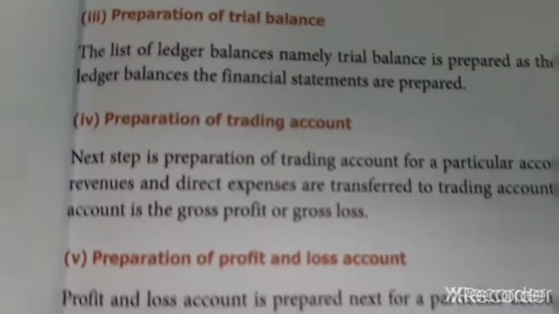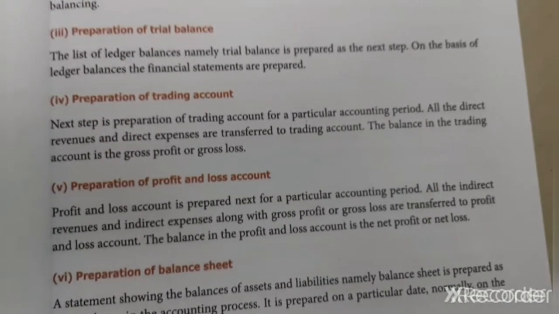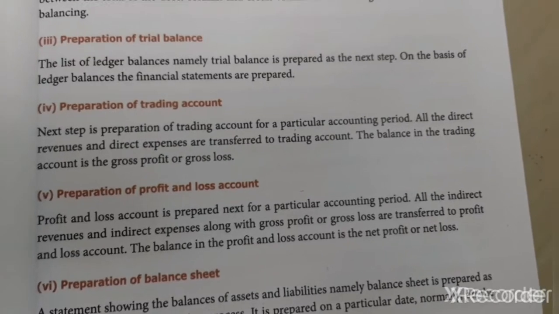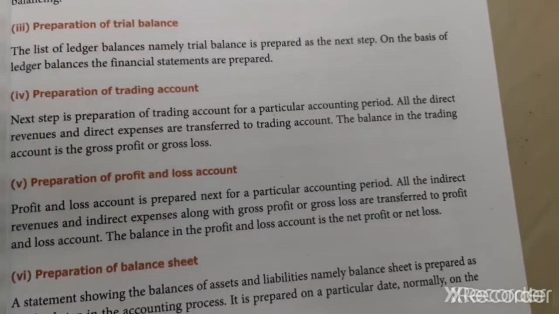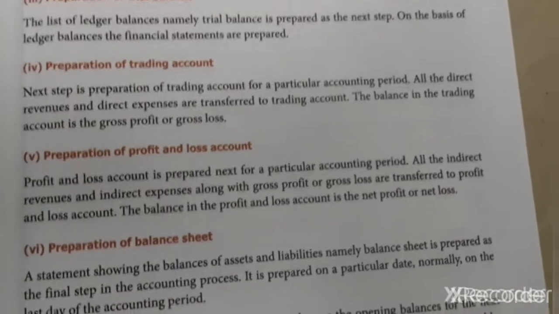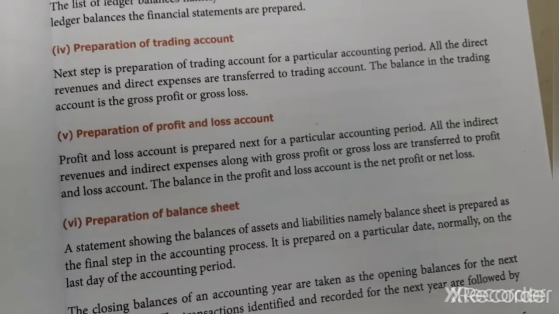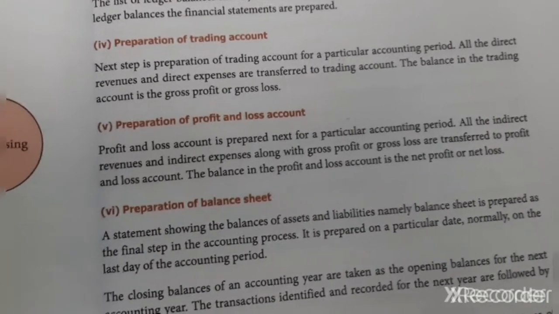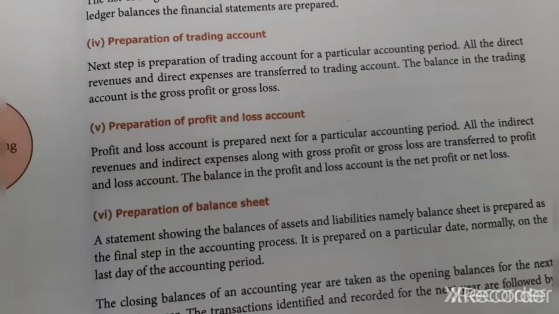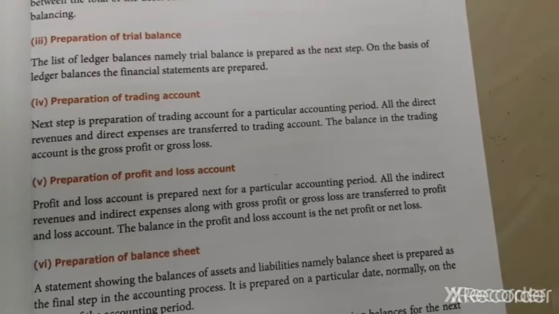So next we will move on to the preparation of trial balance. In this, we'll see what expenses we are making and what incomes we have got, so that both have to be the same. Whatever we have purchased and whatever we have sold, without getting loss, we need to earn profit. So for that, we are preparing the trial balance.